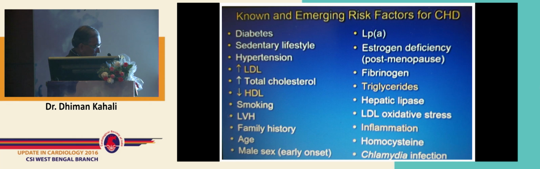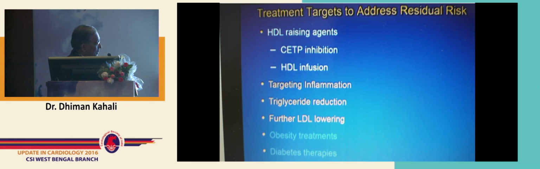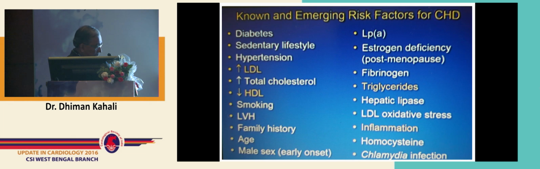Now, these are the known and emerging risk factors for CHD. Many a time we don't find them. I have 24 patients between the ages of 20 and 28 who had a massive heart attack, but we don't know what the risk factor was. Now, lipoprotein A is a very important risk factor, which is often neglected because it is not only atherogenic but thrombotic as well. So it's an atherothrombotic risk factor, and we can find that there is increasing credence given to the triglyceride molecule as well.